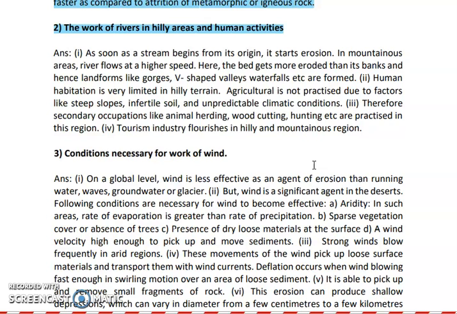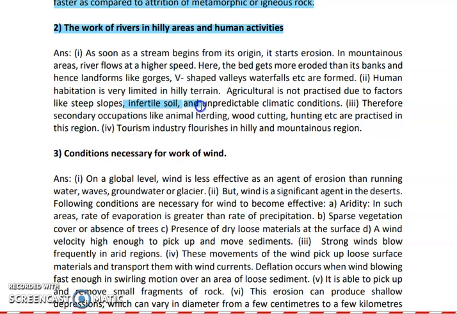Now the work of rivers in hilly areas and human activities. Now we all know that in the hilly areas, human settlements are very few. Why? Because here the elevation is very high. There is no flat plain surface. Because of that, the fertility of the soil is very low. The climatic conditions are totally unpredictable, and because of steep slopes there is no transportation medium, no roads, no modes of communication over there.